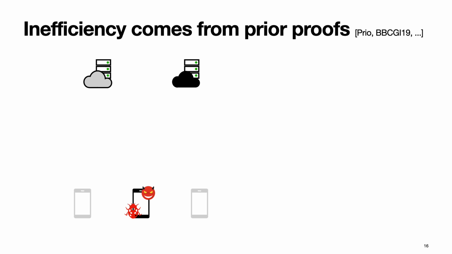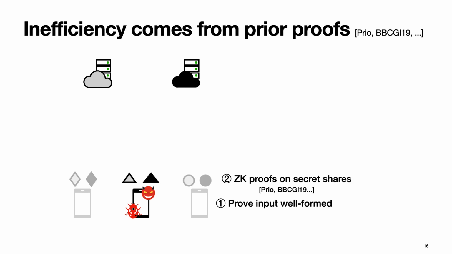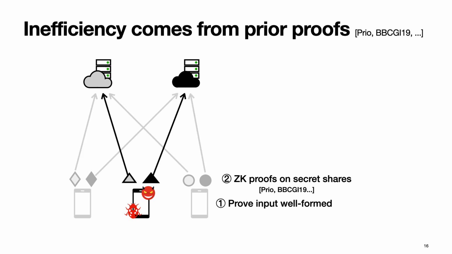So where does this inefficiency in prior schemes, which relates to this linear scaling of the server-to-server communication, come from? It comes from the fact that there can be malicious clients in the system, and we want these clients to prove that their inputs are well formed. The way they do this is that they generate zero-knowledge proofs on secret shares, which I'll represent by these 2D objects, and they send these over to the servers, and then the servers do some communication to verify these proofs.